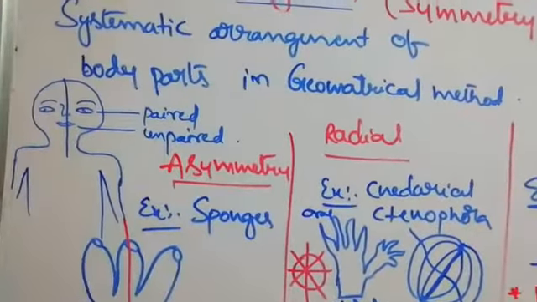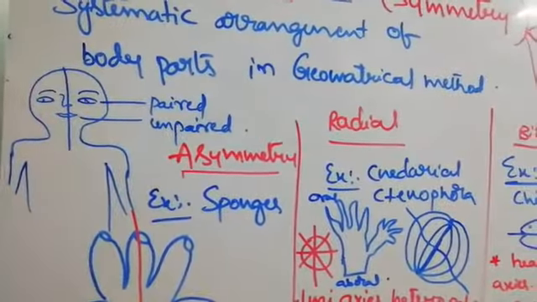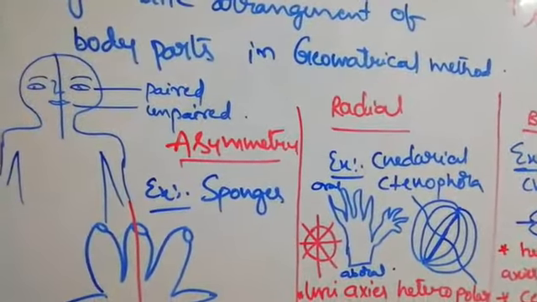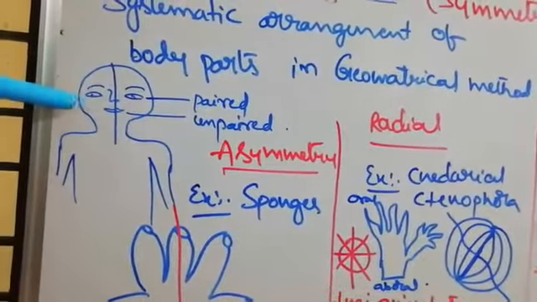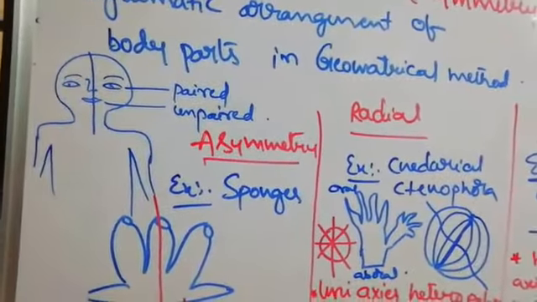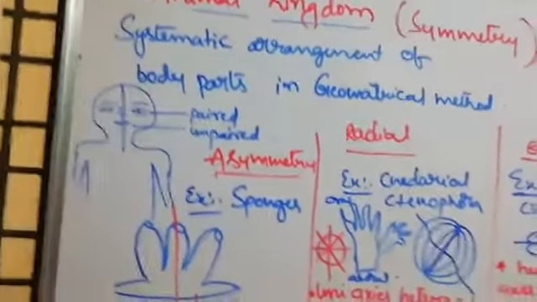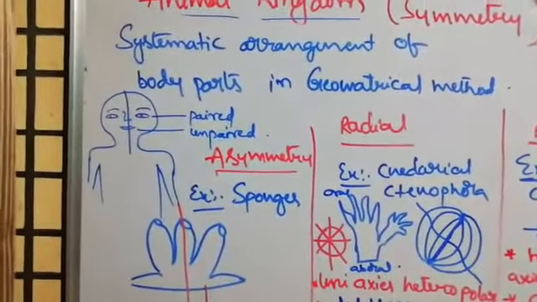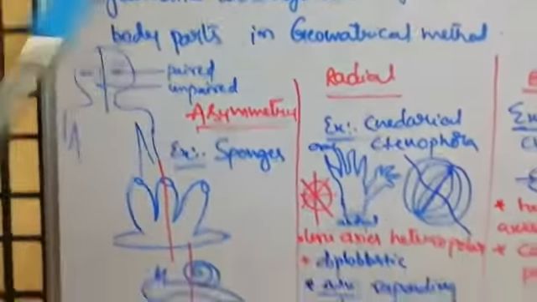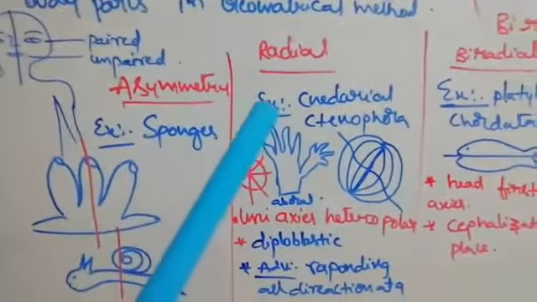So systematic arrangement of body parts geometrically is called the symmetry. So if the axis is moving through the body, see here paired eyes, ears, they are coming right and left. Unpaired parts, nose, mouth, are coming on the axis. Symmetry is three types: asymmetry, radial symmetry, bilateral symmetry.